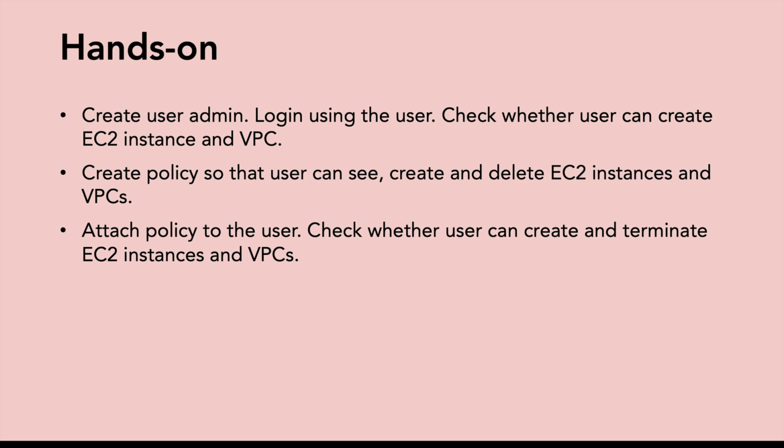Let's do a little bit of hands-on. What we'll do is create a user called admin, and then we'll log into the console using this admin user. And then we'll see whether the user can create an EC2 instance and VPC or not. If yes, then it's fine. If not, then we'll create a policy so that the user can see, create, and delete EC2 instances and VPCs. So this is the policy. After creating the policy, we'll have to attach the policy to the user, and then we'll come back and see whether the user can create and terminate EC2 instances and VPCs.